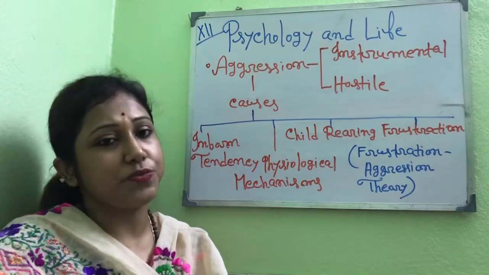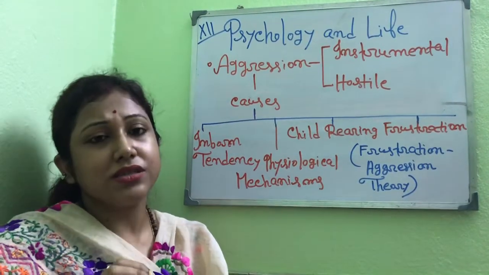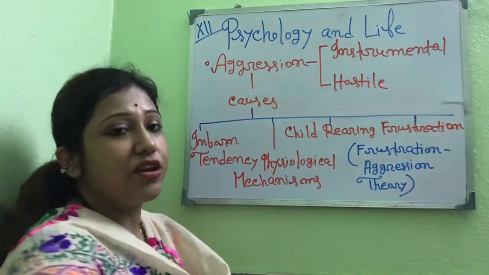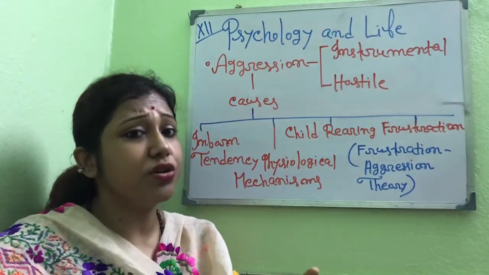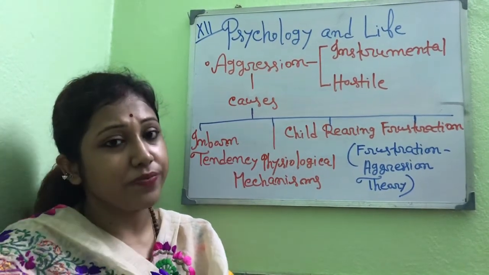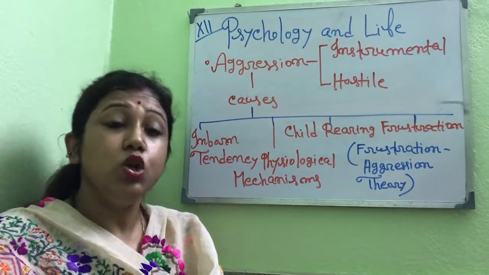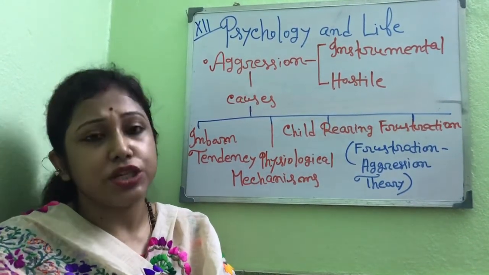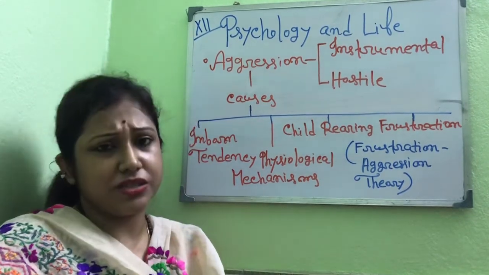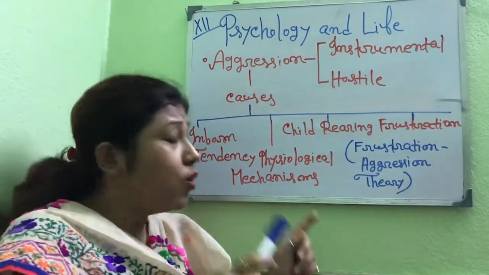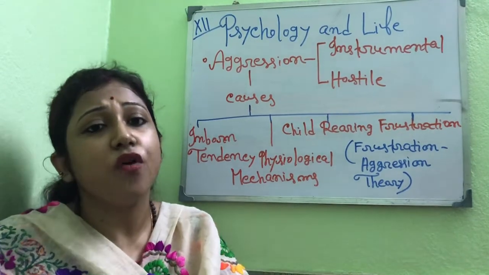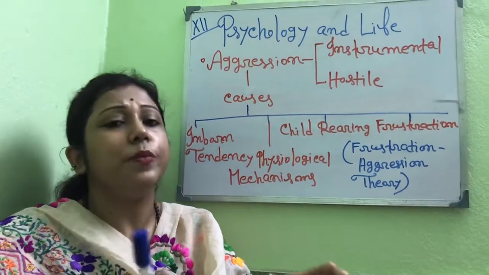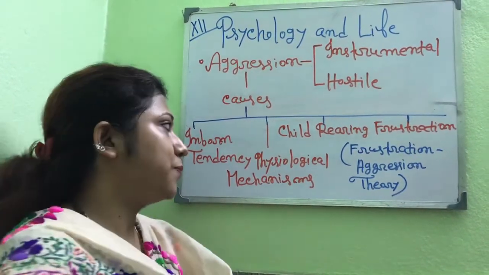And now the physiological mechanisms. Certain brain parts, hormones, and neurotransmitters are also responsible for aggression. Testosterone is responsible for aggression, and a low level of serotonin is also responsible for aggression. Various researches have shown that a low level of serotonin is responsible for aggression. Certain brain parts, the amygdala and prefrontal cortex, are also responsible.